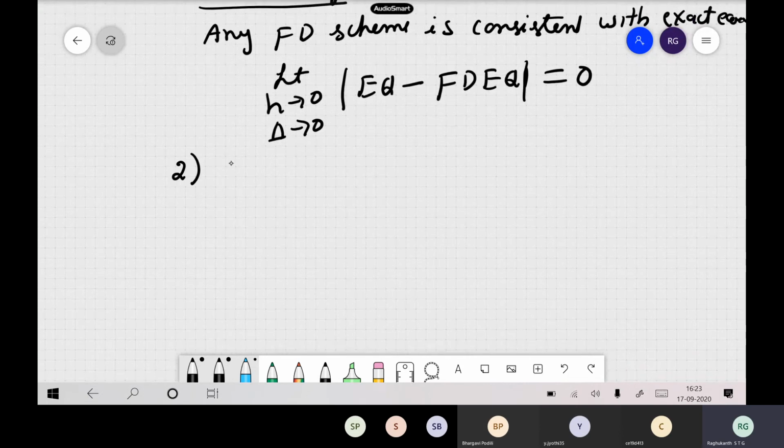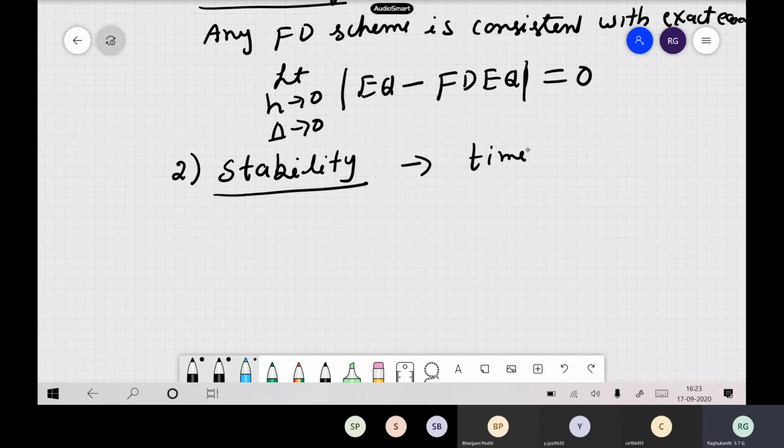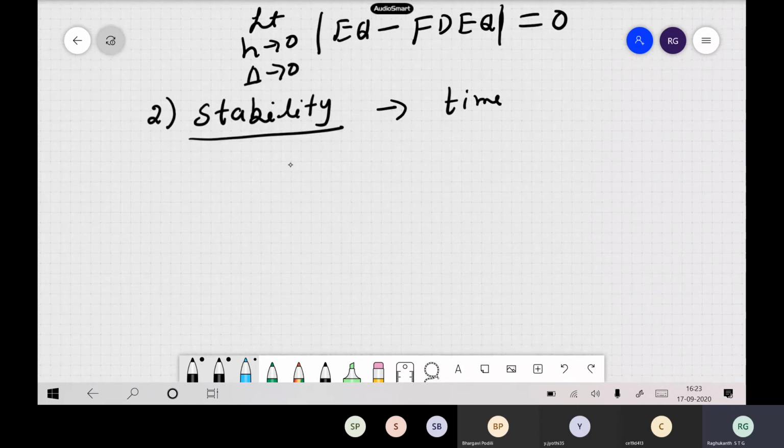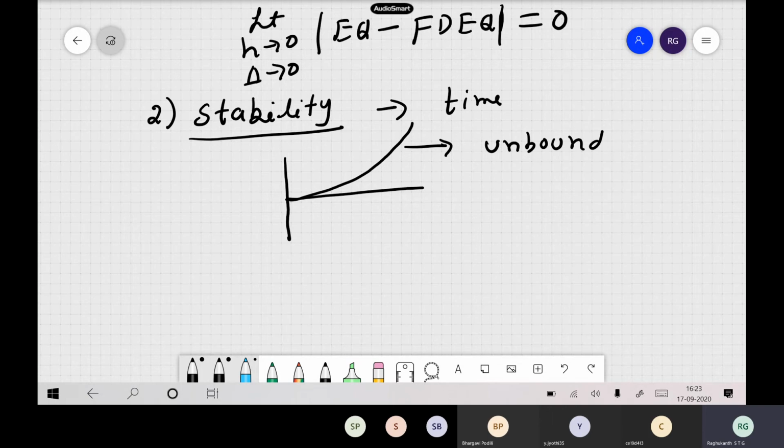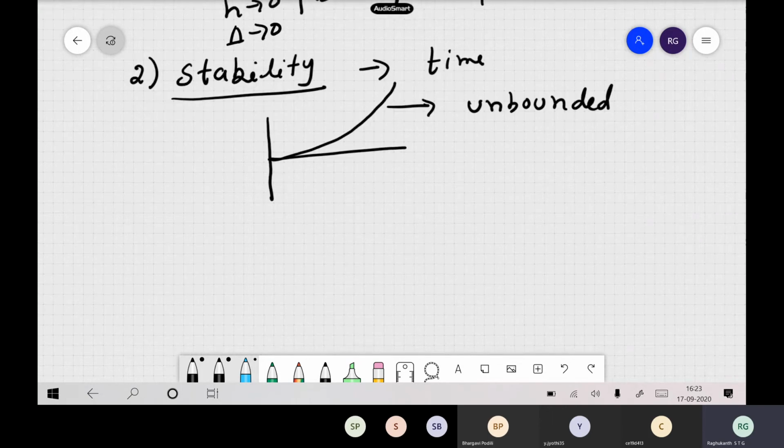Now next one is stability. This is a very important thing with respect to time. Generally, stability means everything is defined in terms of time. So you all know, right? If you are getting a solution like this, these types of solutions are unbounded. So unbounded solutions are a stability issue.